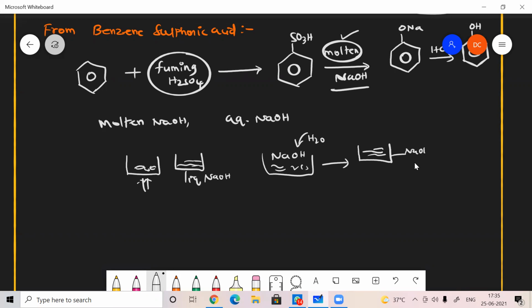This is NaOH solution. If the solvent is water, it is called an aqueous solution, aqueous NaOH. This is the important difference: the melt is called liquid NaOH, and NaOH dissolved in water forms aqueous NaOH.